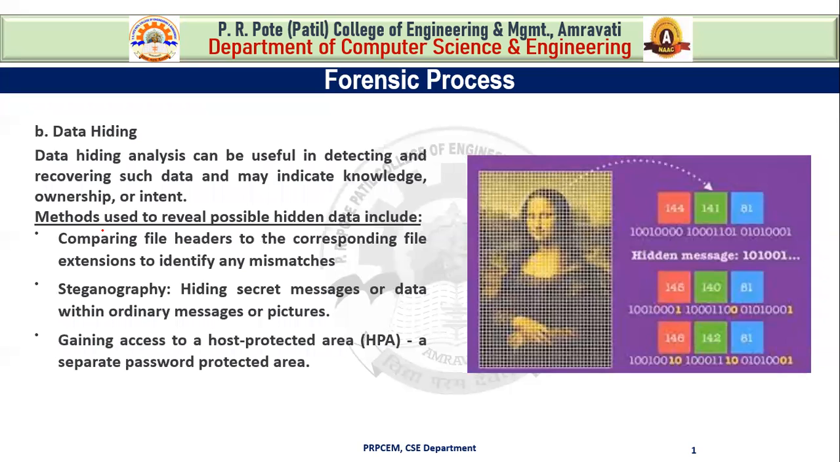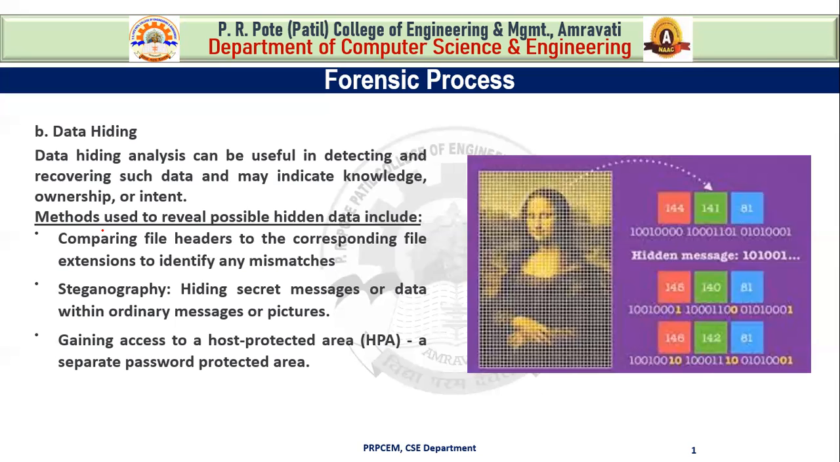Now, the second example of analysis is data hiding. Data hiding means data can be concealed on a computer system. So data hiding analysis can be useful in detecting and recovering such data which is hidden on your computer system and may indicate knowledge, ownership, or intent. I think you are very well aware of what is data hiding, what is cryptography, what is steganography. Now there are some methods which are used to reveal possible hidden data.